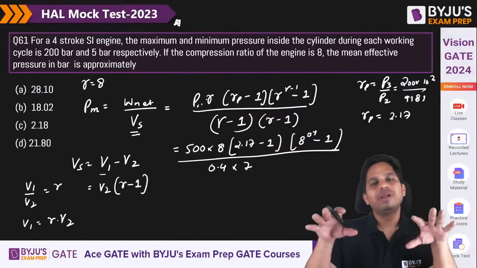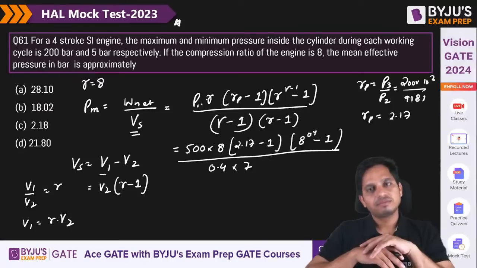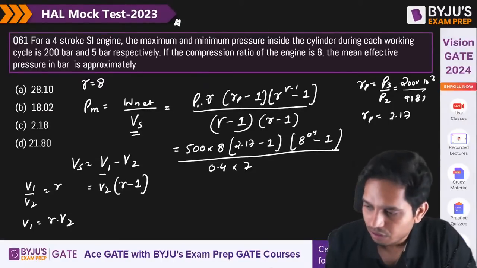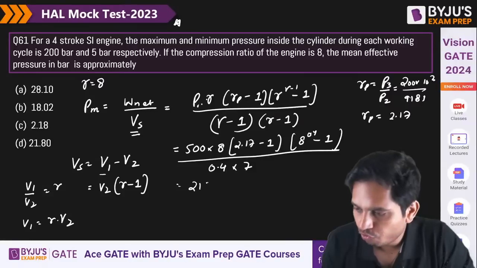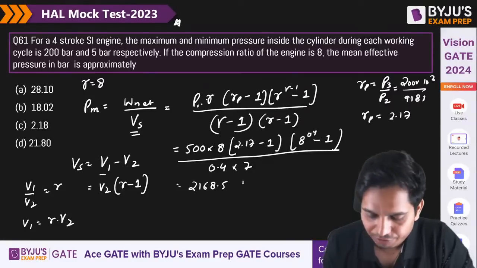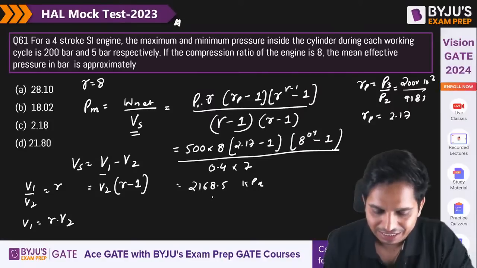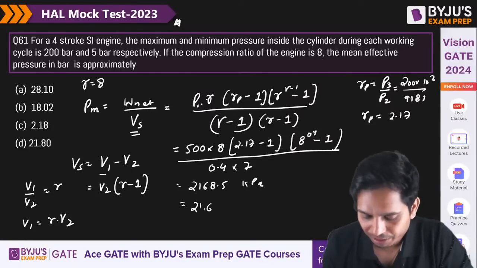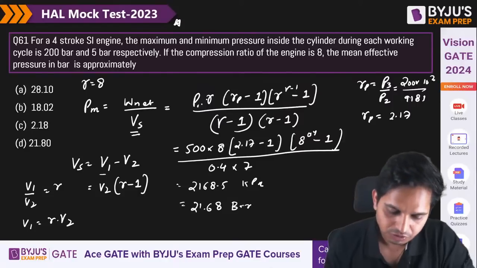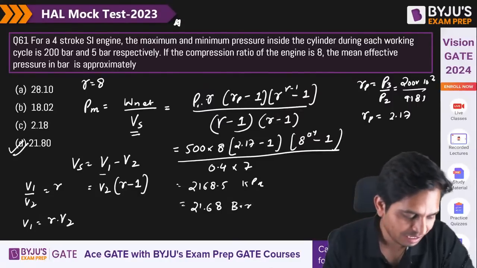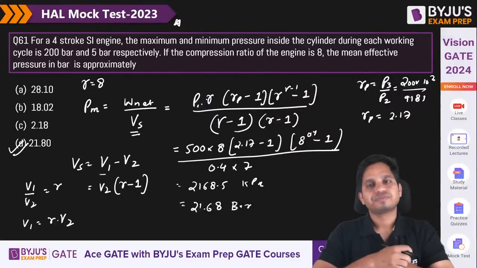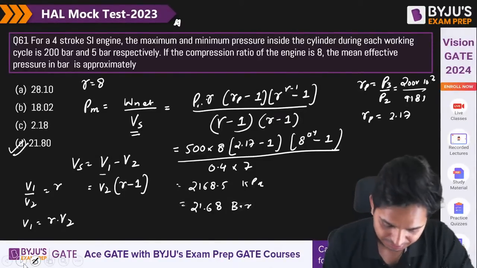Again, it is a little complicated calculation, but still. So you will get 2168.5 kilopascal. They are asking in bar, so 21.68 bar. So D is the right answer. Okay. Let's move on quickly.